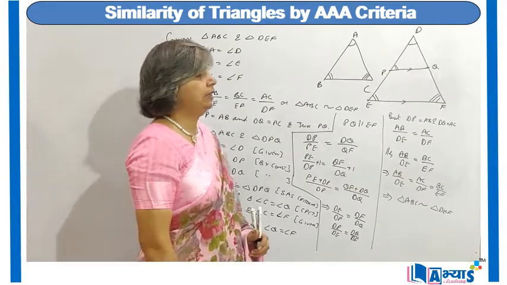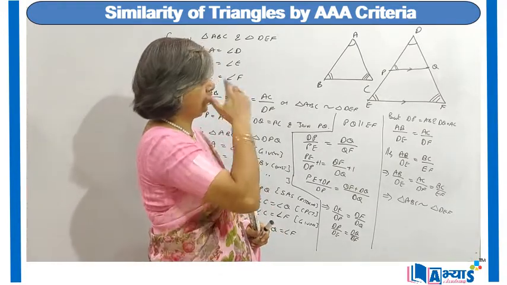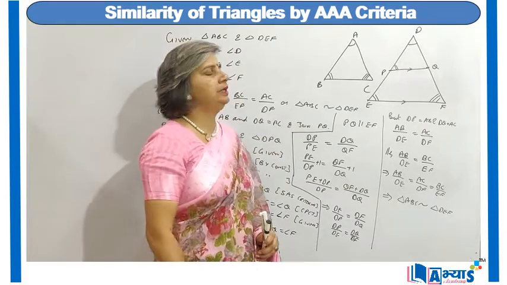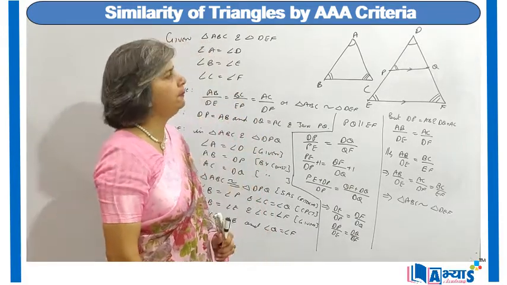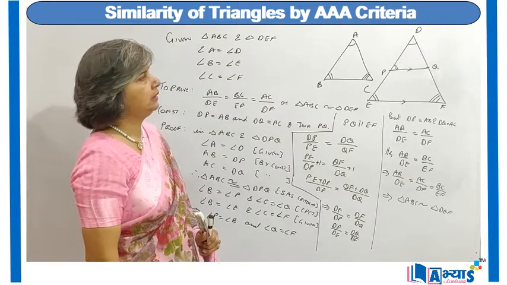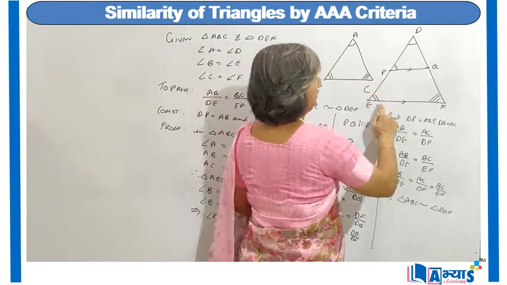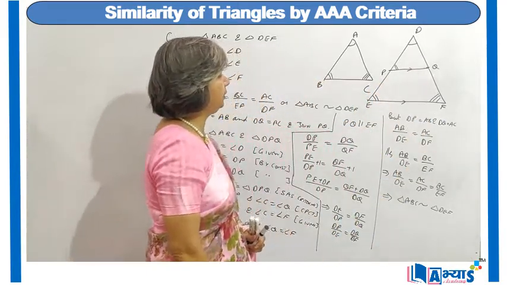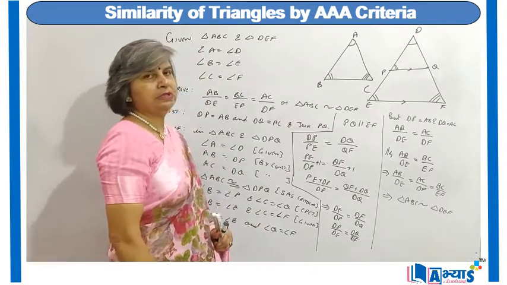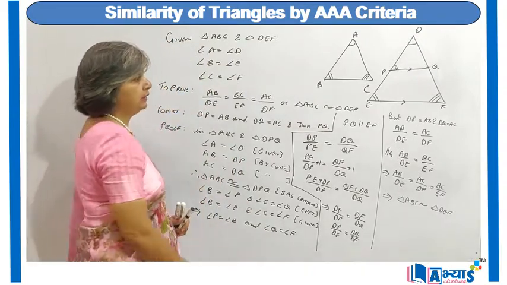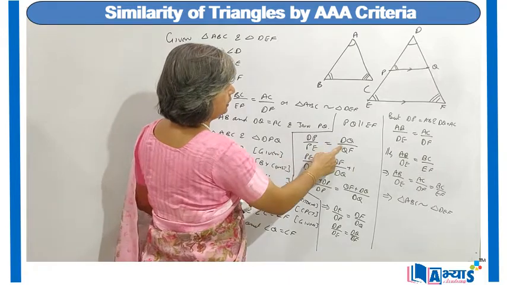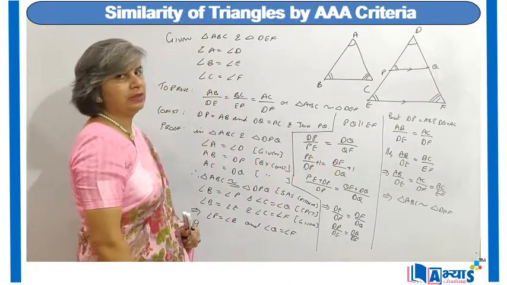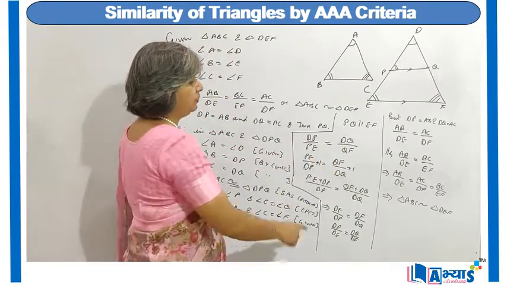But P and E are corresponding angles when PQ and EF are straight lines and DE is the transversal cutting them. Now as they are equal, so we can say that PQ is parallel to EF. Now when PQ is parallel to EF, using the basic proportionality theorem, we can say that DP upon PE is equal to DQ upon EF. We have taken the reciprocals and added 1 to both sides.